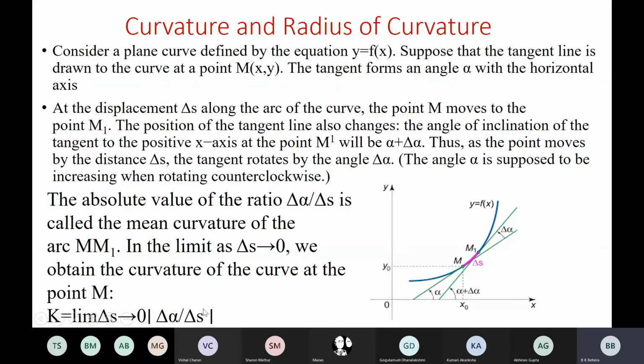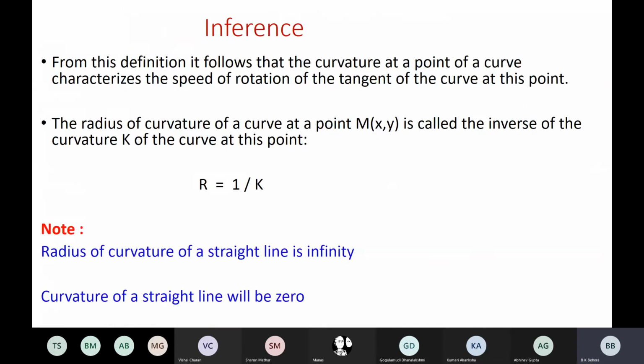So two things you have to remember from this mathematical concept. What this definition shows: the curvature at a point of a curve characterizes the speed of rotation of the tangent of the curve at that point.